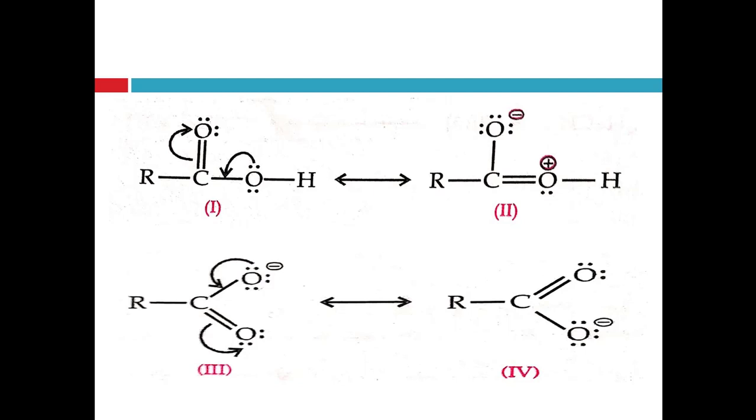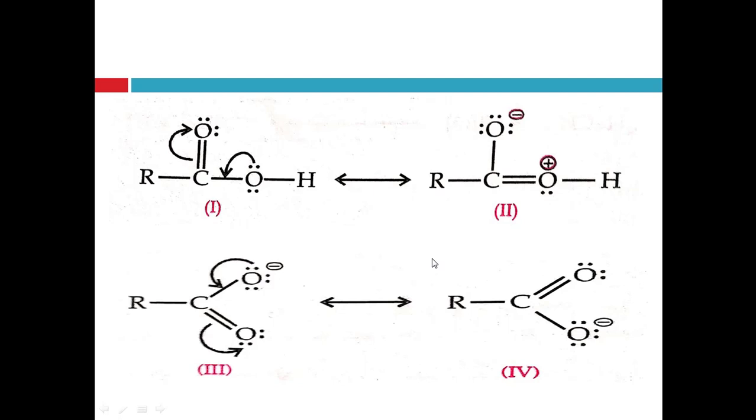That's why it is less stable, right, as compared to the carboxylate ion. So this becomes unstable due to charge separation, and that's why it releases the H plus ion and becomes stable in the form of carboxylate ion.